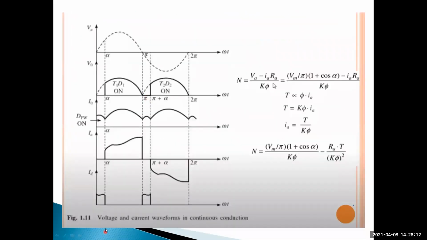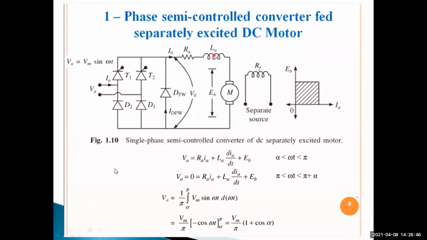So this is the voltage and current waveforms in continuous conduction mode. That's why there is no discontinuity in current. There is no discontinuous current waveform. It's a continuous current waveform. In the entire first unit, we are concentrating only on continuous current conduction mode.